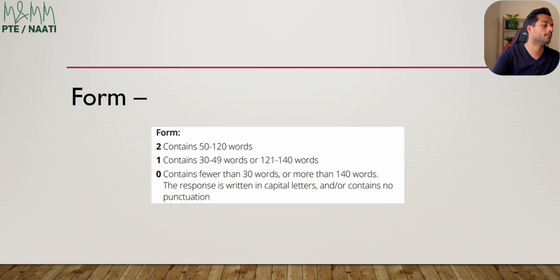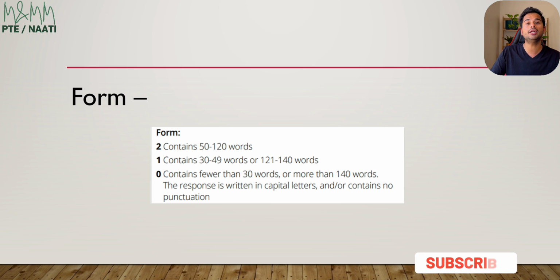Now let's look at the form. Everyone in the form part should be aiming for a perfect 2, not even 1 and definitely not 0, because the moment you get 0 in the form, you get 0 for the entire email. So we're not going to aim for that. Your aim should be getting 2, which means you have to have between 50 to 120 words, preferably at least 100 words and above. If you type between 30 to 49 words or 121 to 140 words, so more than 120 and less than 50, that's when you lose 1 mark in the form, and you should not be doing that. You should practice enough to make sure you fall between 50 to 120 words.